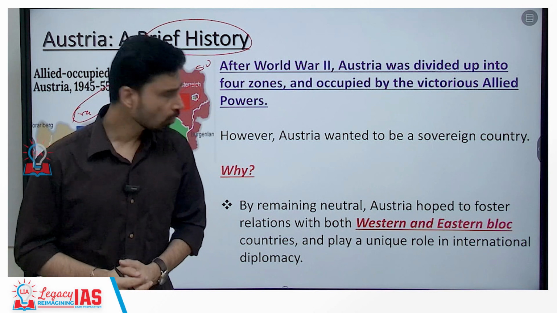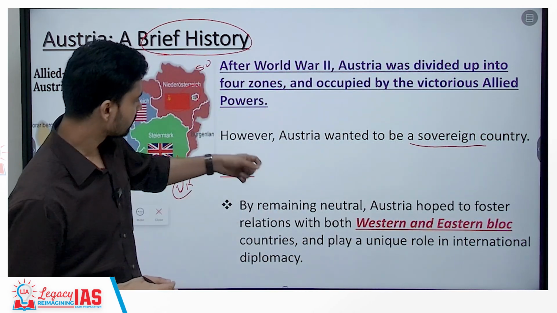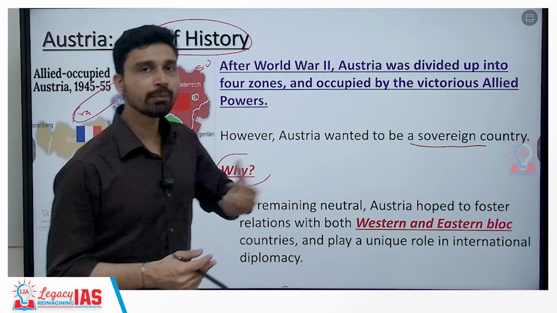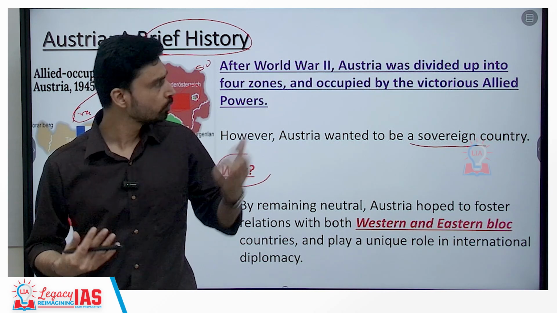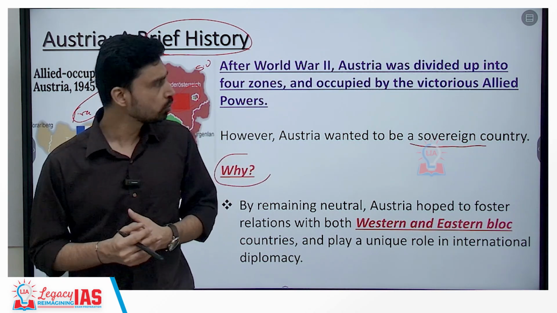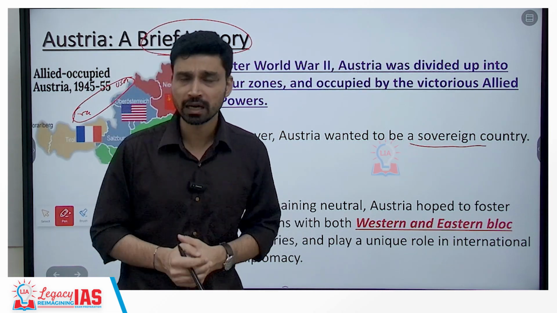However, Austria wanted to be a sovereign country. The reason is that after the end of World War II, the entire world was divided into two different zones. One was controlled by the Soviet Union, the other by capitalist United States of America and allied powers.